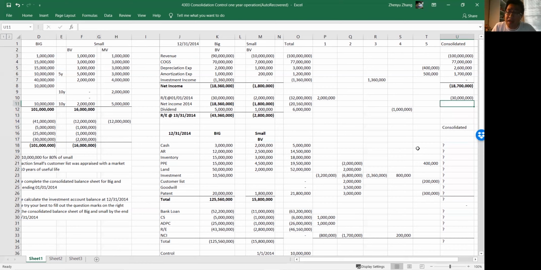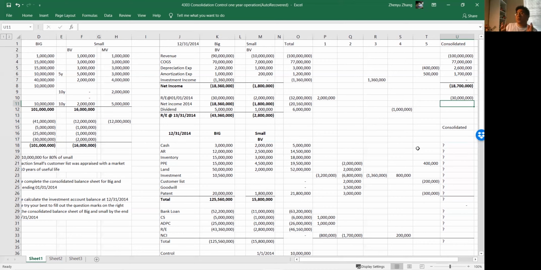And now we talk about net income. Net income is going to be a little bit tricky. How can we know what to adjust? Keep in mind, when we talk about retained earnings, retained earnings refer to BIG's part. Only BIG cares about the retained earnings, because they are calculating for themselves. NCI belongs to non-controlling interests. BIG doesn't care about it. So from BIG's perspective, whether this is retained earnings, beginning balance, or whatsoever, they just call them NCI.